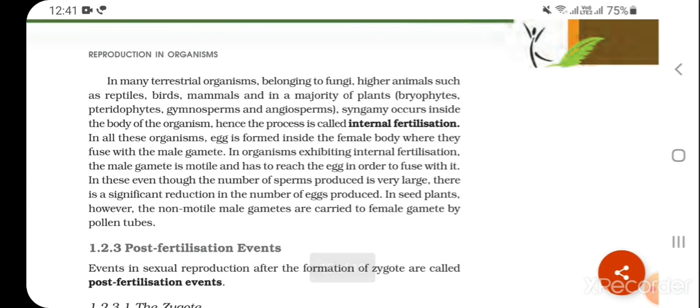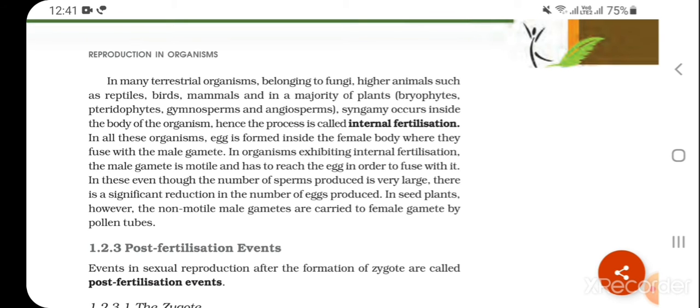In many terrestrial organisms belonging to fungi, higher animals such as reptiles, birds, mammals, and in a majority of plants, bryophytes, pteridophytes, gymnosperms, and angiosperms, syngamy occurs inside the body of the organism. Hence, the process is called internal fertilization. In all these organisms, the egg is formed inside the female body where it fuses with the male gamete.